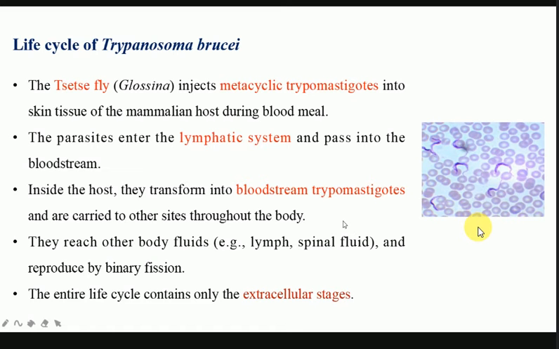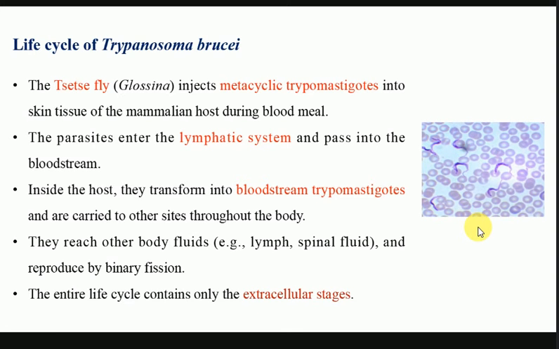And as you know, the brain is one of the most difficult organs to cure, because it has a blood brain barrier. All right. And most of the drugs are not able to cross that blood brain barrier, and therefore once these parasites reach or invade the brain, it is almost impossible to cure that person.